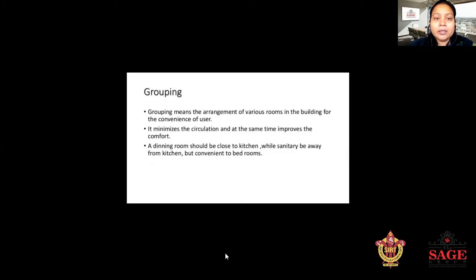Next is grouping. Grouping means the arrangement of the various rooms in the building for the convenience of the user. It minimizes the circulation and at the same time improves the comfort also. Our dining room should be close to the kitchen, while the sanitary should be away from the kitchen, but convenient to the bedroom. Means the bedroom is attached with the washroom area and the kitchen is attached with the dining area. That may sometimes be in the same room.